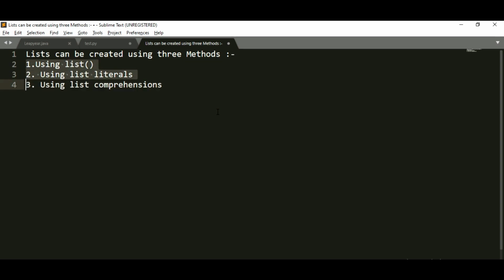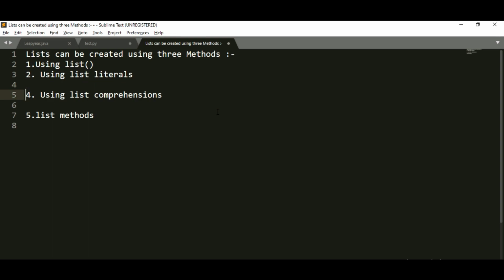So we will do this one by one, and finally after this I'll explain what list methods are. We will discuss certain things on list methods, and one more thing is left. We will talk about the unpacking operator as well, right? So let us start this one by one. First I'll explain this, then the second one, then the unpacking operator as the third, then comprehensions as the fourth, and list methods as the last concept. So let me just arrange these topics for today.